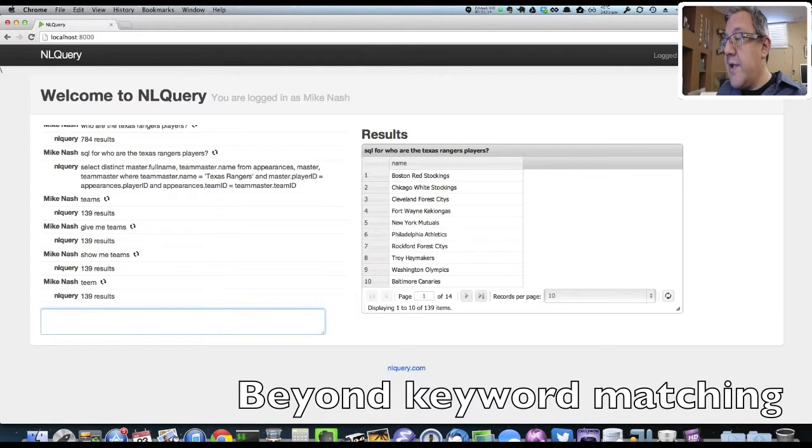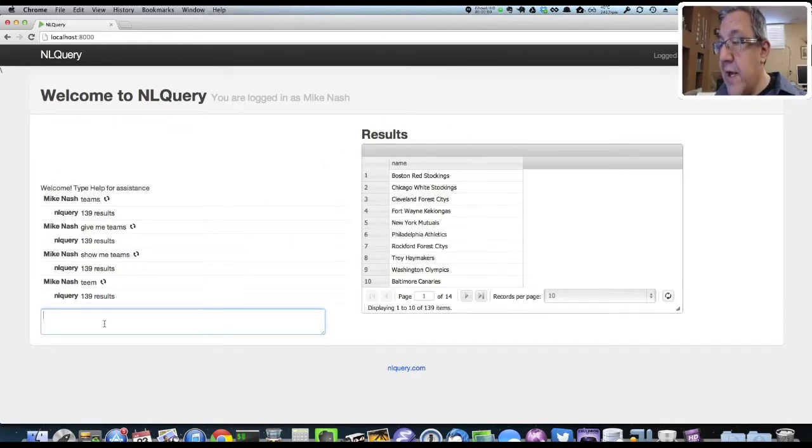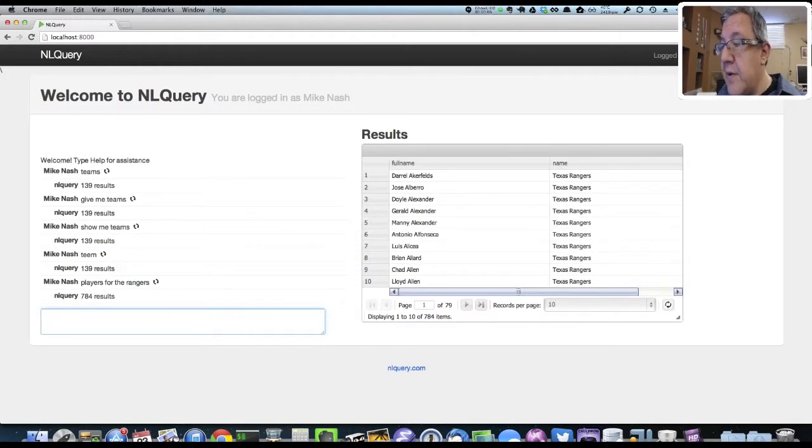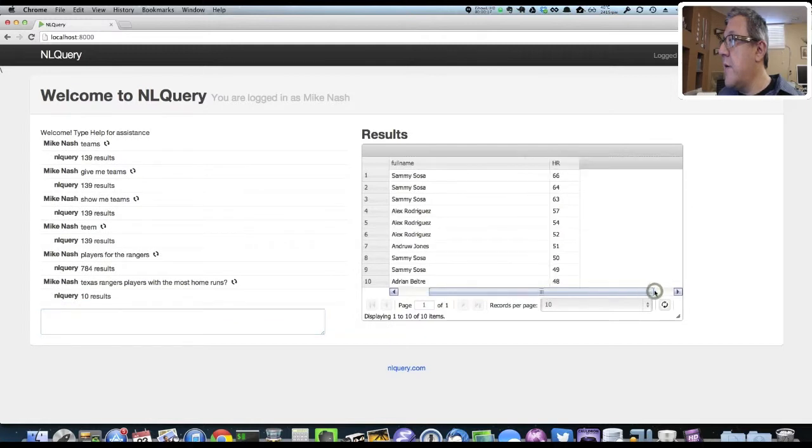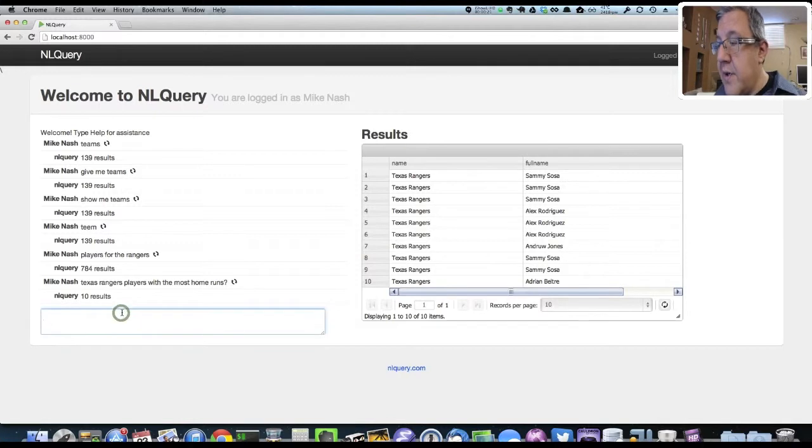The important thing here is that NLQuery understands the question. It doesn't just try to match the words. Some more sophisticated examples will help demonstrate what I mean. Players for the Rangers, for instance. Texas Rangers players with the most home runs. Now in this case we'd need to scroll to the right here to see the home runs per season, as we requested. So we can ask for a lot of data columns as required.